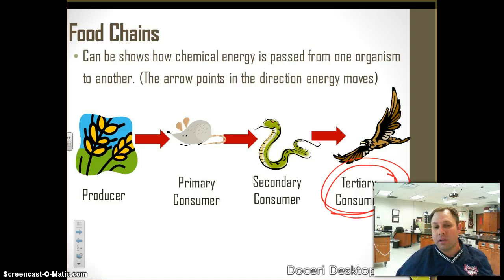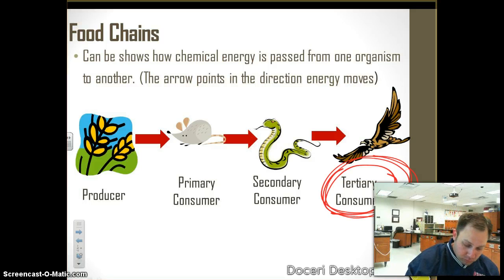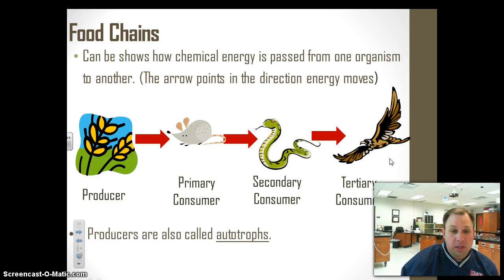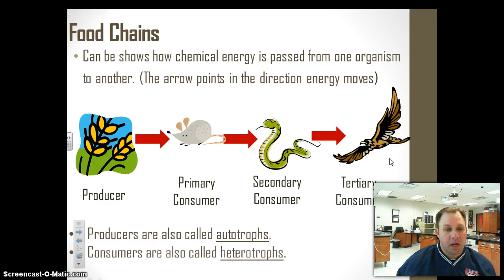Now, in some chains, you might have a primary consumer, a secondary consumer, a third level consumer, a fourth level consumer. It can go on and on. But when we get to the end, the top level consumer, the last consumer in that food chain, is what we call a tertiary consumer. All different food chains have a beginning point with a producer and an ending point with a top level consumer. All right, so let's go on and talk about a couple of other things.